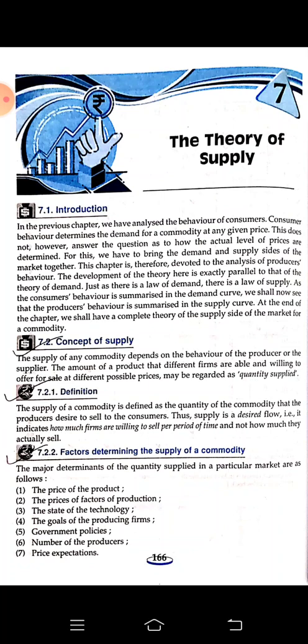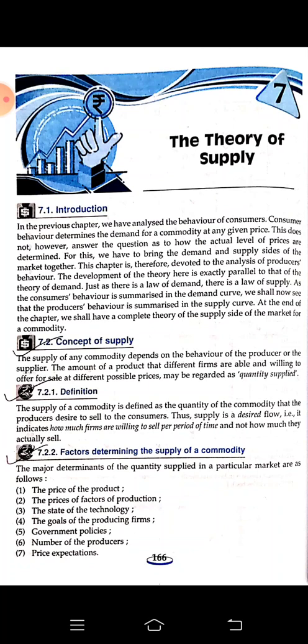So definition: the supply of a commodity is defined as the quantity of the commodity that the producer desires to sell to the consumer. Thus, supply is a desired flow. That is, it indicates how much farms are willing to sell per period of time and not how much they actually sell.